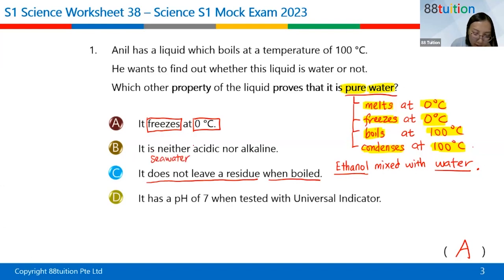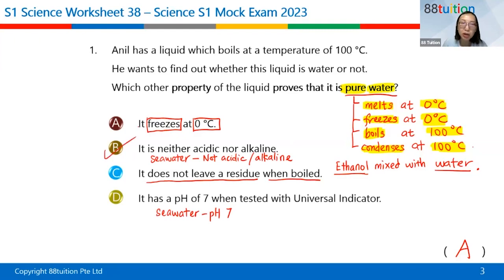It's not pure water. It's not acidic, it's not alkaline, it's neutral. And yet seawater is not pure water. Okay, then pH 7. Same thing here, seawater, the pH is also 7, but yet it's not pure water. All right, so the answer is B.